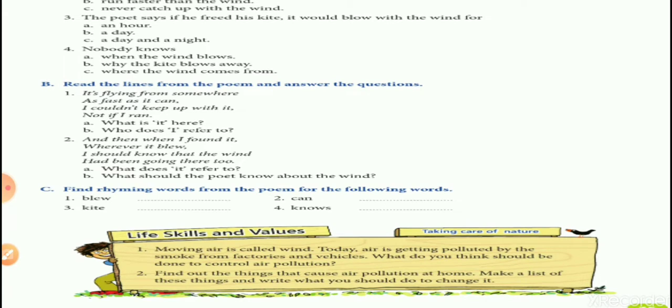It is the first question of life skills and values. It says moving air is called wind. Today, air is getting polluted by smoke from factories and vehicles. What do you think should be done to control air pollution? These days, you must have heard in the news that during the lockdown the number of vehicles has reduced.